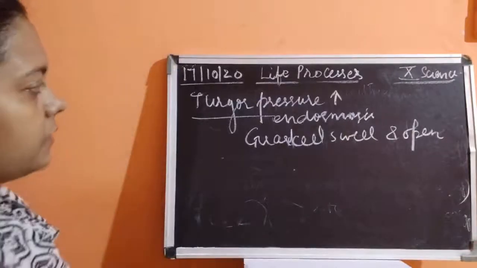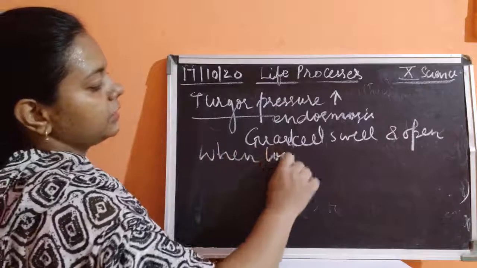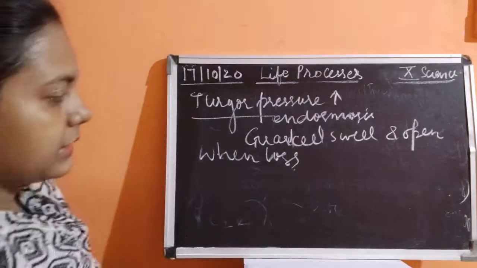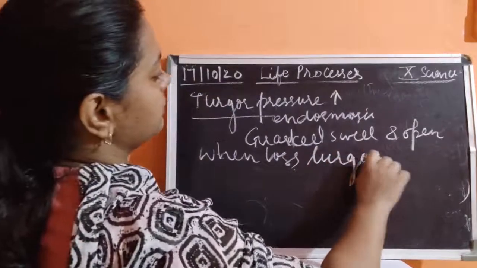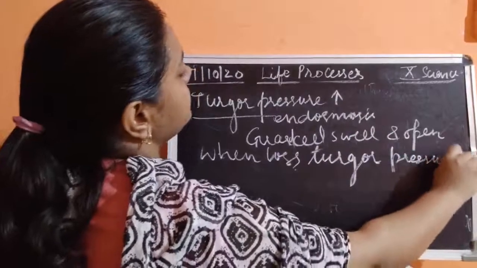Now, when there is loss of water, it means that whenever the loss of water in the cells is taking place, the turgor pressure decreases.